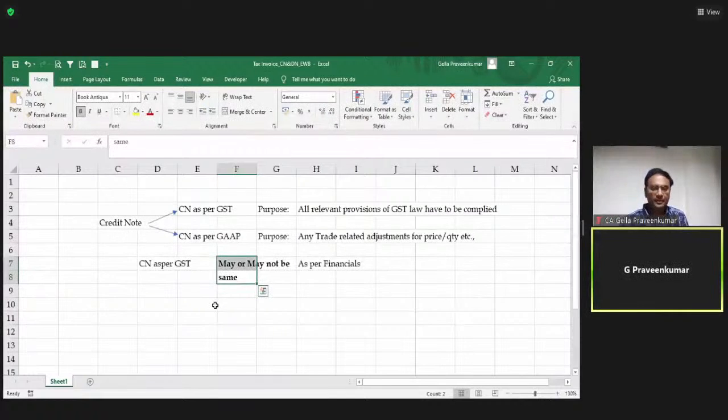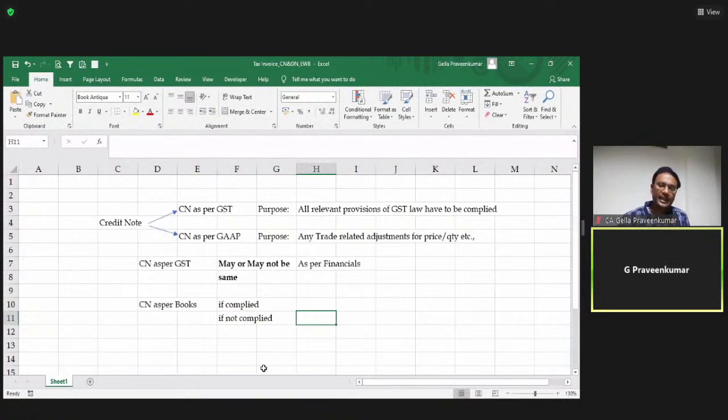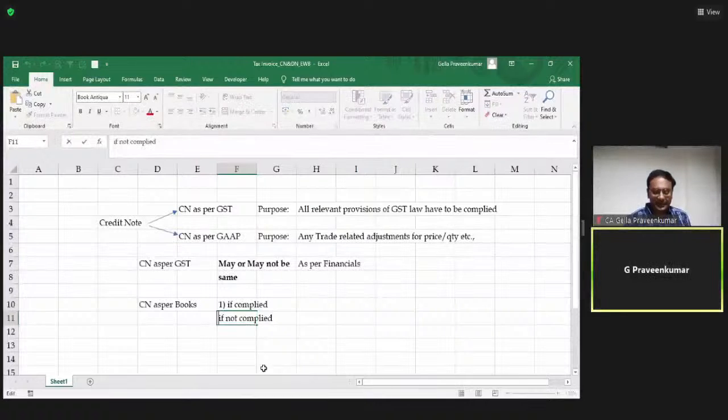Sir, what if I have a credit note as per books? If complied, if not complied. The question comes generally, sir, I have issued a credit note. I have accounted a credit note in my books. Now, first thing, if the credit note is in line with my GST law. Sir, what if it is not in line with my GST law?